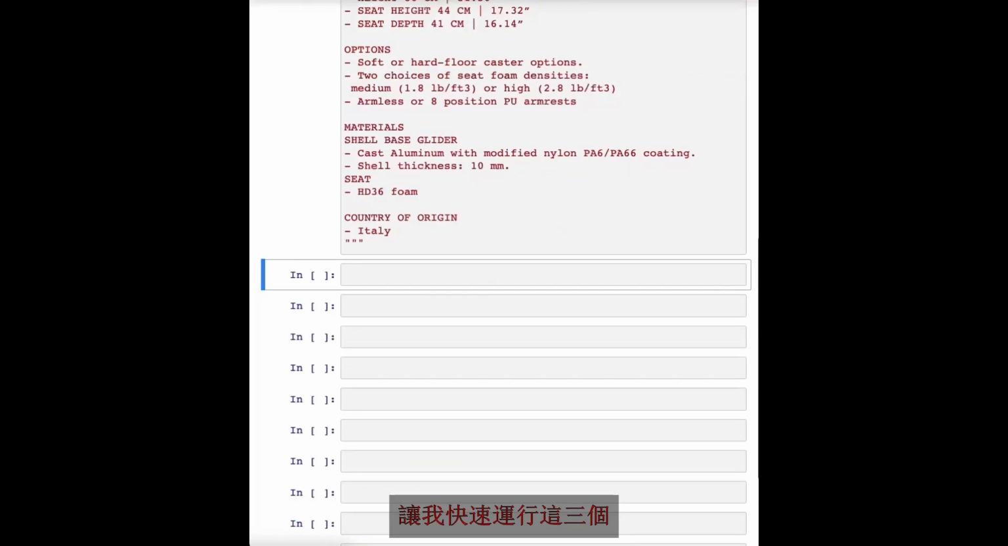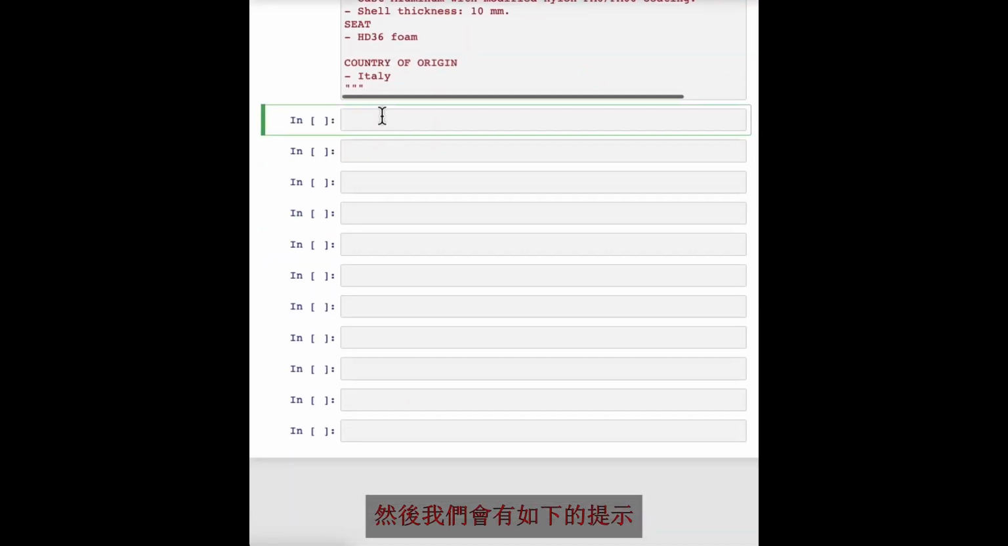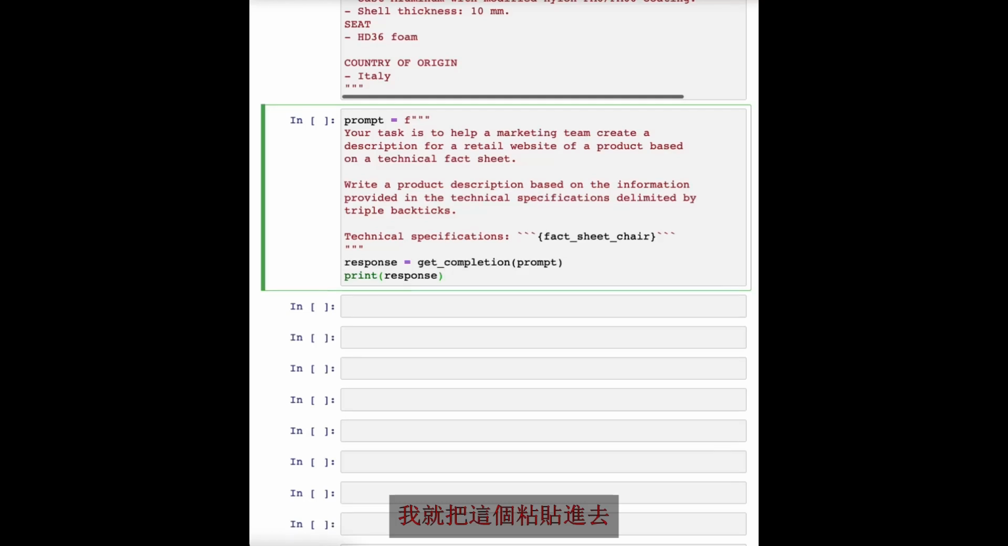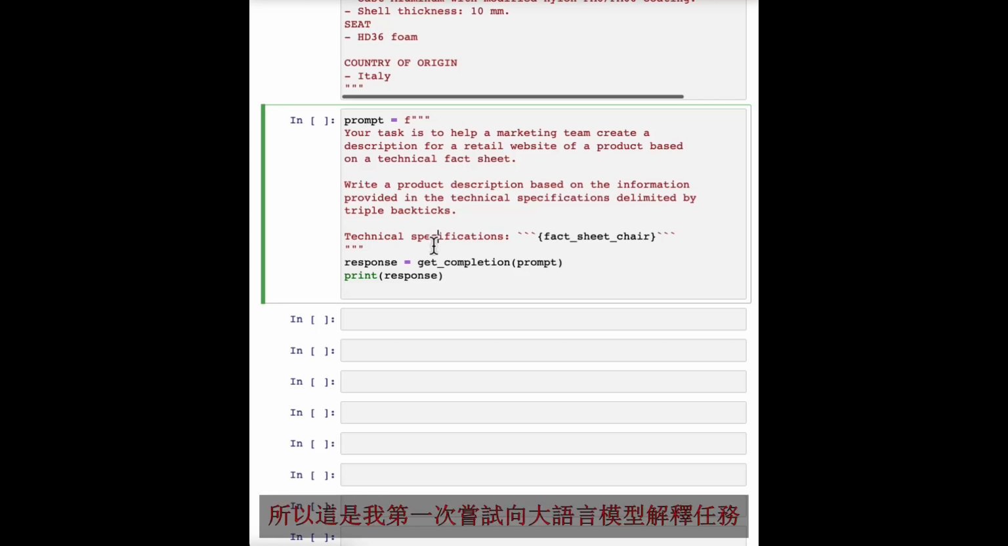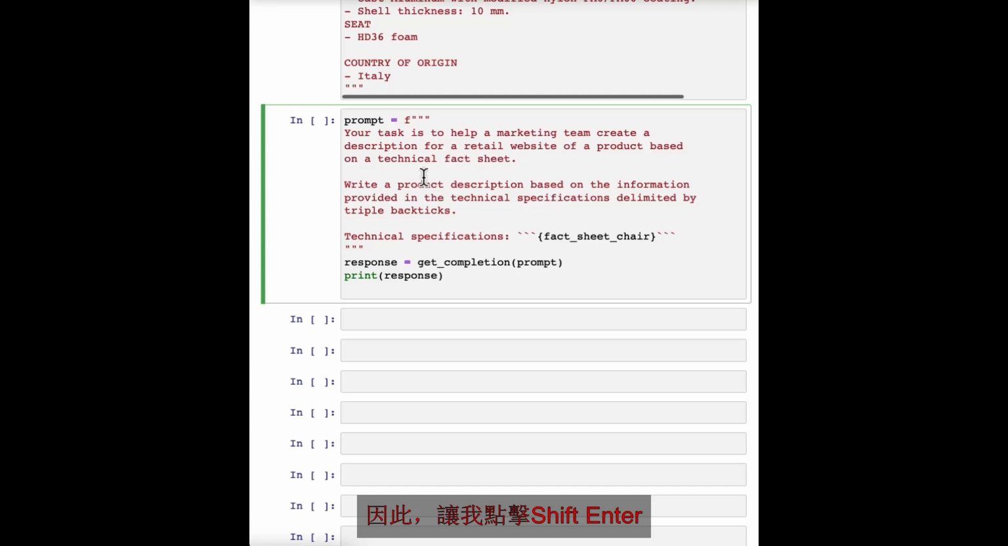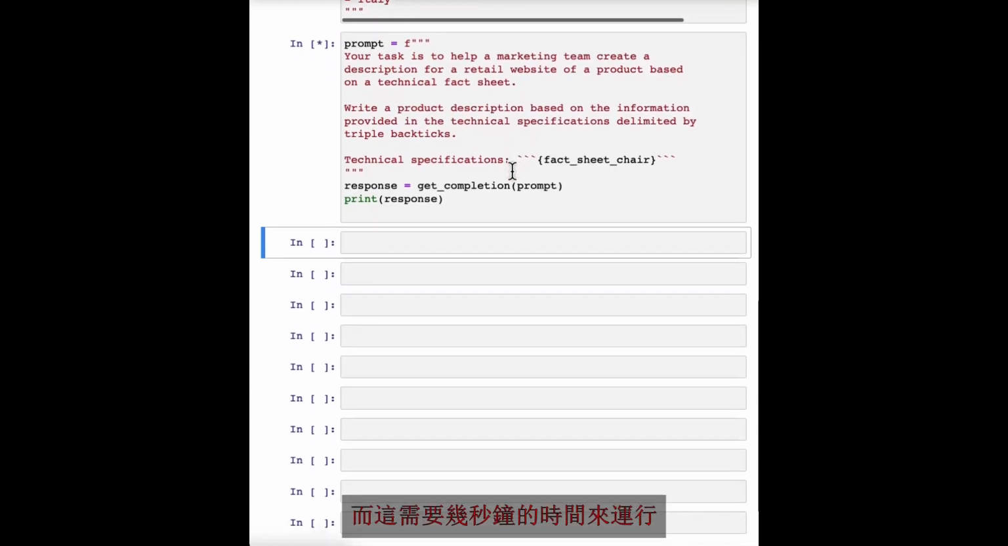Let me just quickly run these three, and then we'll come up with a prompt as follows. And I'll just paste this in. So my prompt here says, your task is to help a marketing team create a description for a retail website of the product based on a technical fact sheet, write a product description, and so on. Right? So this is my first attempt to explain the task to the large language model. So let me hit Shift Enter, and this takes a few seconds to run.